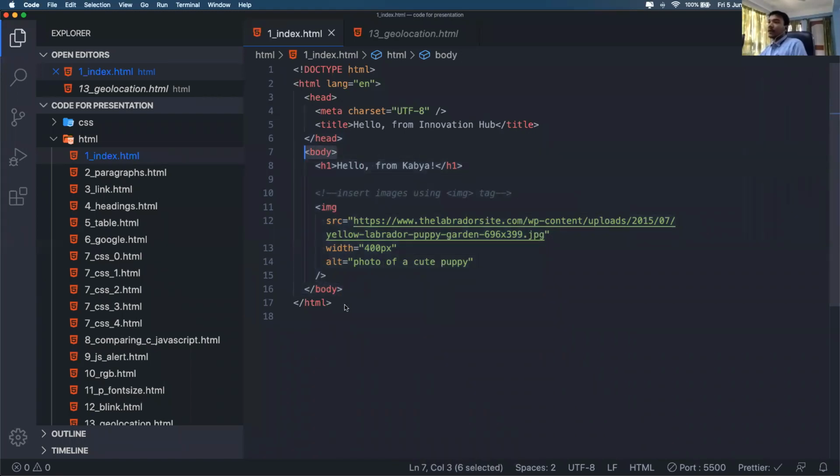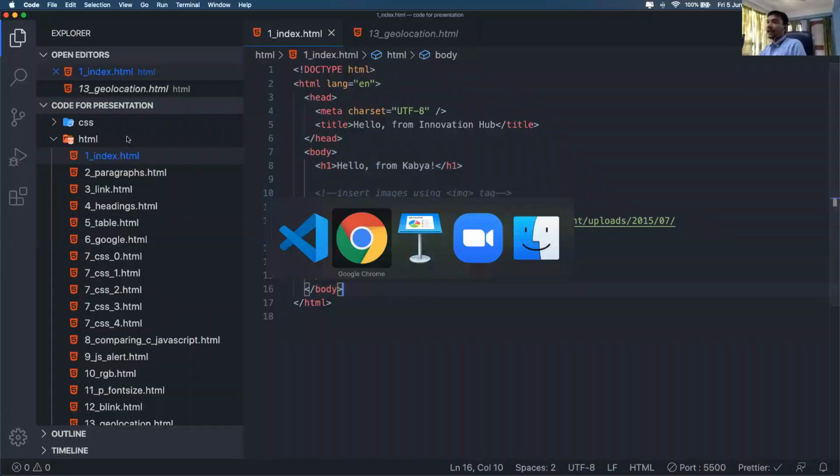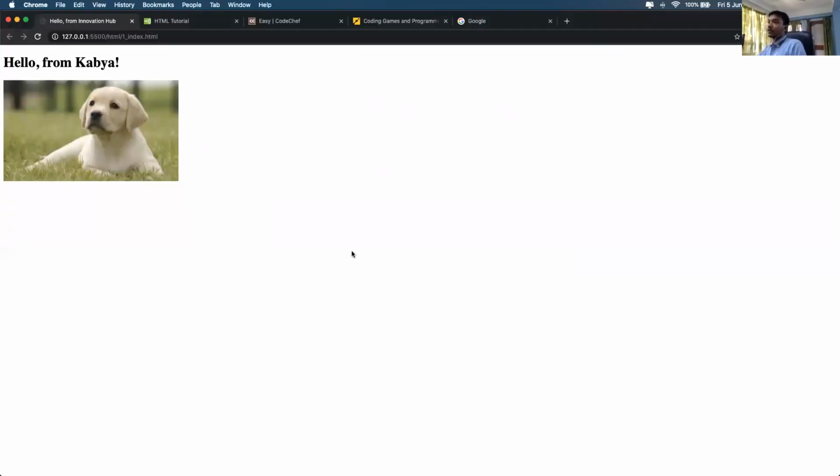This is the starting body tag, and whenever we put a slash before the body tag, it is called the closing tag. We started our body portion right here on line 7 and it continues till line 16. This is the actual web page that we want to show or build.